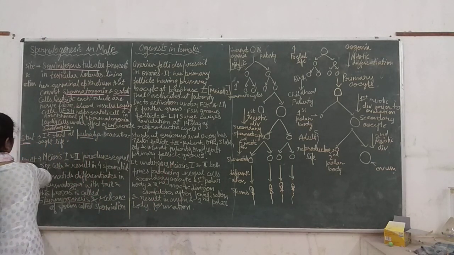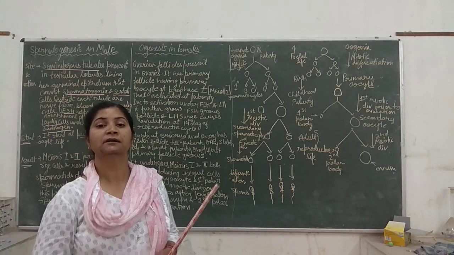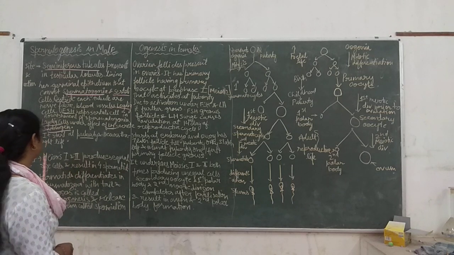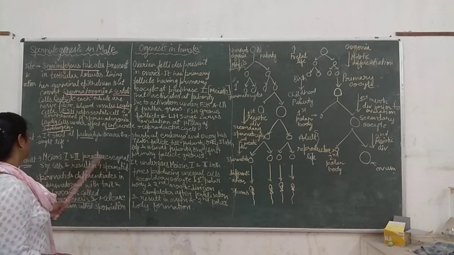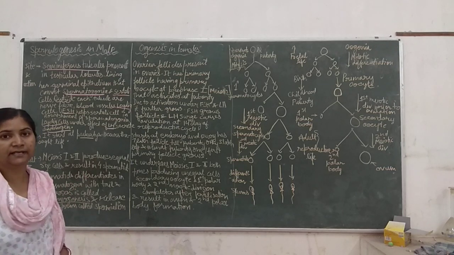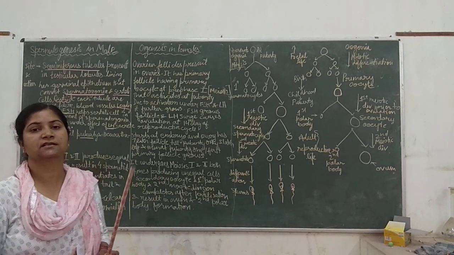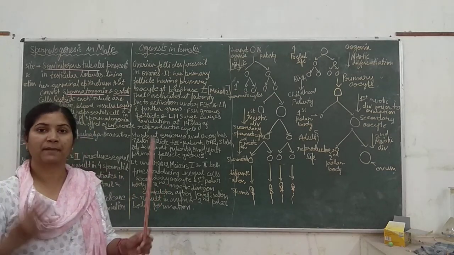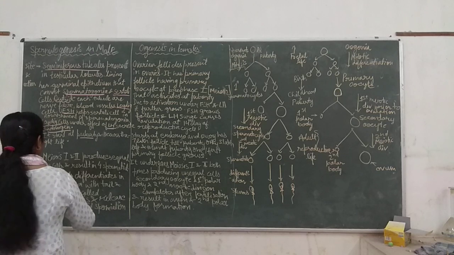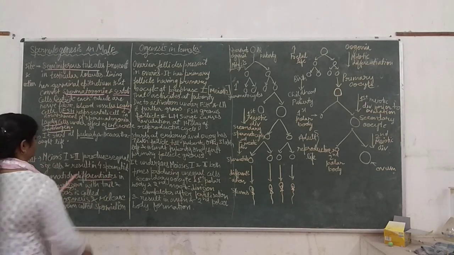Result. What is the result of this process? Meaning what kind of cells are produced in males during spermatogenesis. Meiosis 1 and meiosis 2 will produce equal size cells, resulting in 4 spermatids. So equal size cells are produced. The result is we get 4 spermatids. And spermatids later differentiate into spermatozoa.